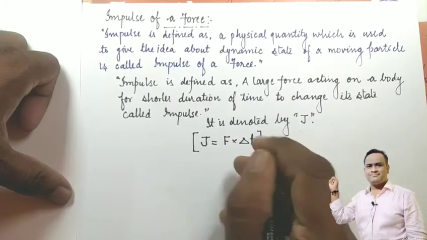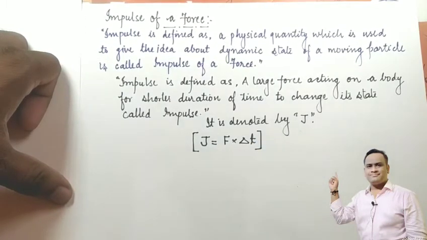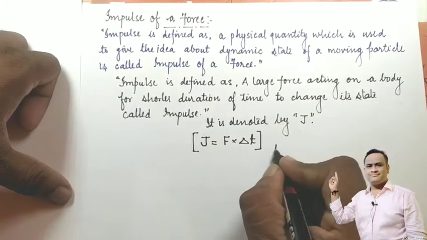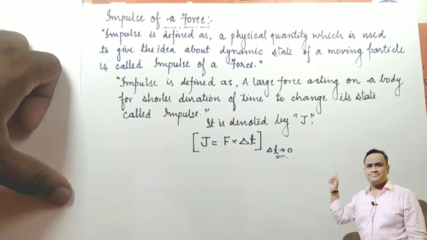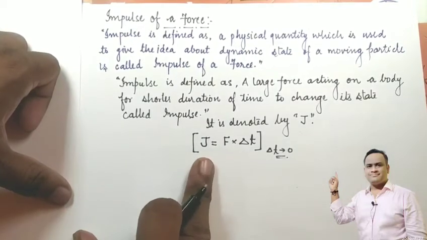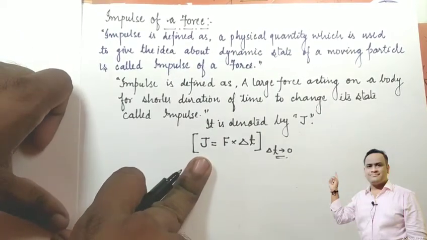So students, in this condition delta t tends to 0. It means that time should be very small. Now, how can we give the unit for impulse?